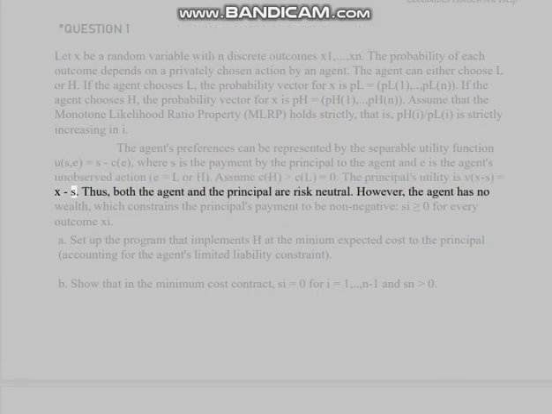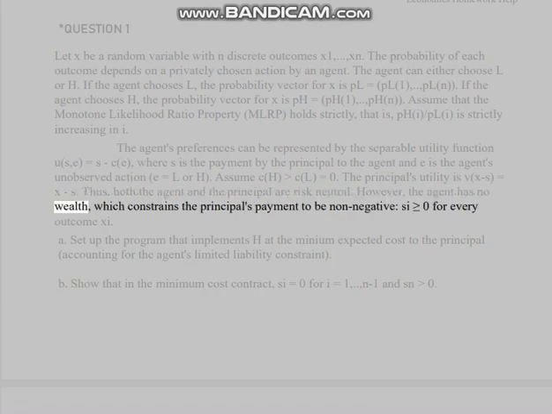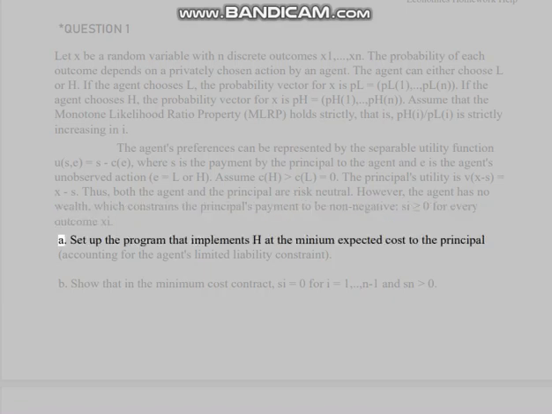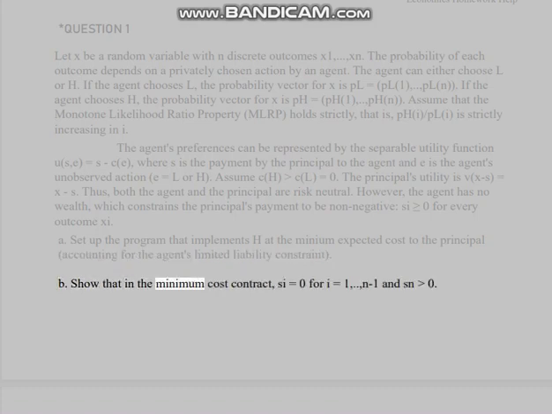Thus, both the agent and the principal are risk neutral. However, the agent has no wealth, which constrains the principal's payment to be non-negative, si ≥ 0 for every outcome i. A. Set up the program that implements H at the minimum expected cost to the principal, accounting for the agent's limited liability constraint. B. Show that in the minimum cost contract, si = 0 for i = 1, ..., n-1 and sn > 0.